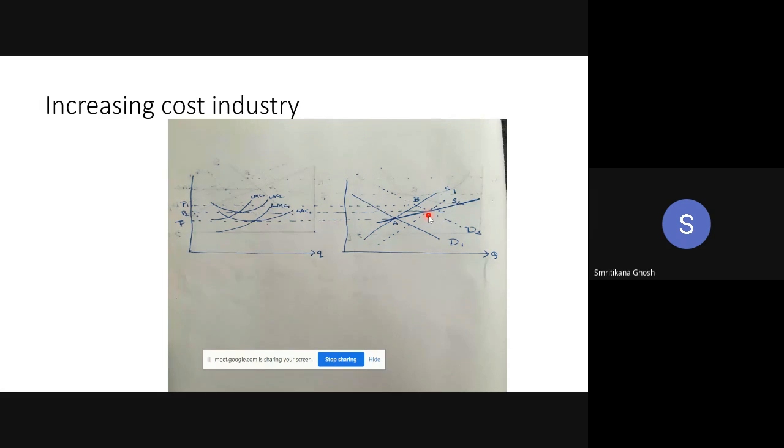If you increase labor and capital by 20%, then output is rising by less than 20%. So if your total cost is rising by 20%, then the quantity is rising by less than 20%. So the ratio, that is average cost, is rising. And as average cost is rising, it is called the increasing cost industry.